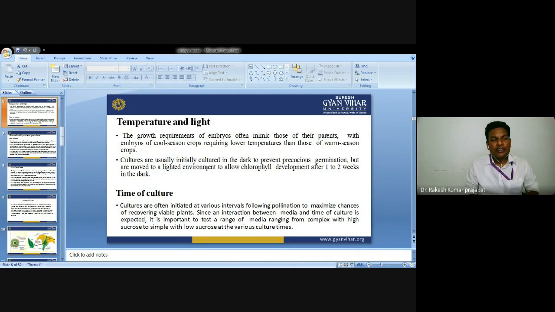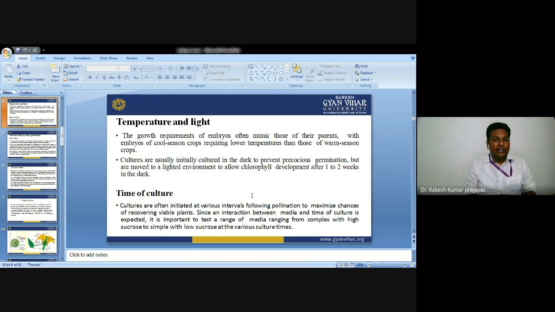Next is temperature and light. Temperature and light also affect the growth of embryo, often mimicking those of their parents, with embryos of cool season crops requiring lower temperature than the warm season ones. The temperature will keep changing at each growing stage of the embryo. So the growing requirement of the embryo will keep on changing according to changing climatic conditions, as the temperature increases or decreases compared to the optimum temperature. So accordingly we have to change the nutritional composition of the culture media.